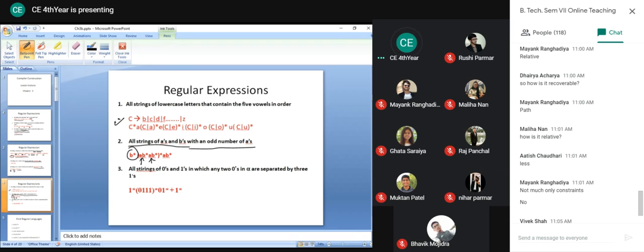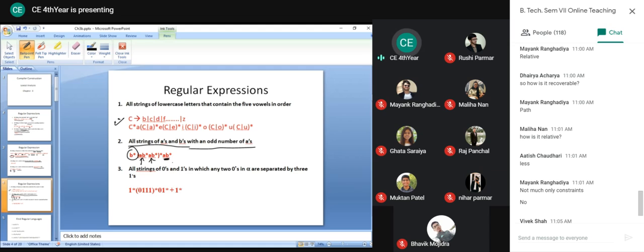So now it is even number of A inside this parenthesis. A, B star, and whole star. So this will always generate even number of A's. 2, then in multiples of 2. So 4, 6, 8. Now to convert into odd, you have to append this A, B star.